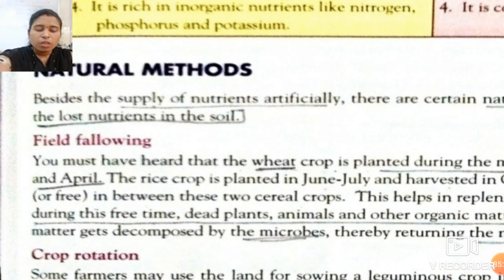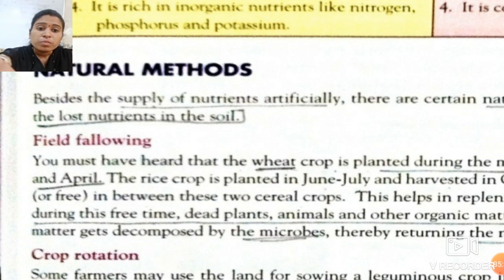If you plant a wheat crop in November and harvest in March, April, then the rice crop in June. So from April, May to June there is a gap. In that gap no crop is planted over that field.